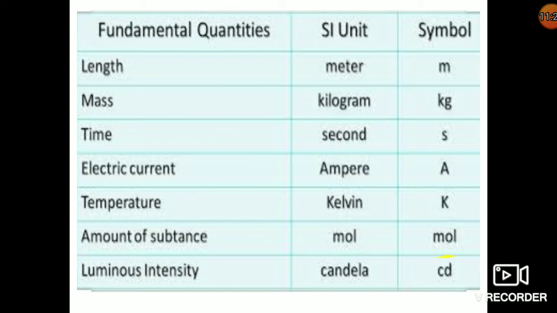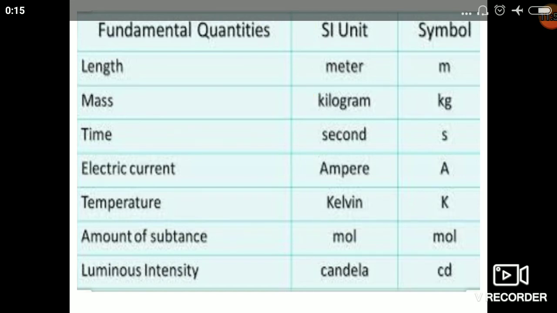mole, and the symbol is mol. Then luminous intensity is candela. The symbol is cd. Luminous intensity means brightness, how bright the light is. How can we measure it? We can measure it in terms of luminous intensity. So these are the 7 basic fundamental units. You have to remember this table along with their corresponding units and symbols.